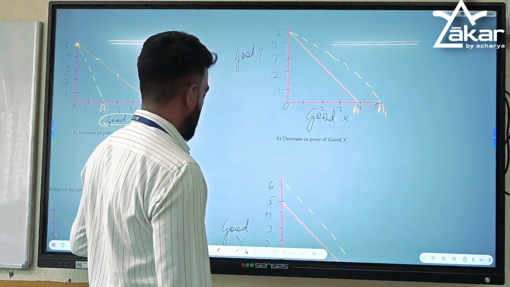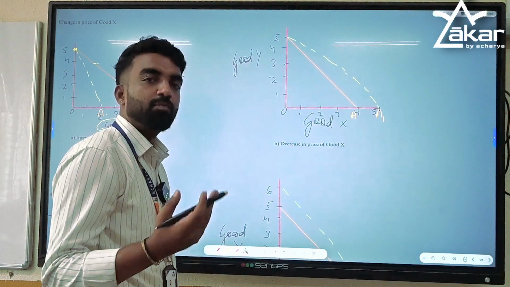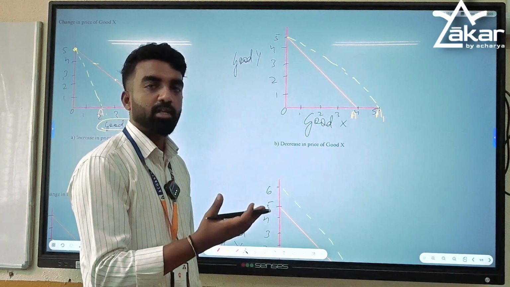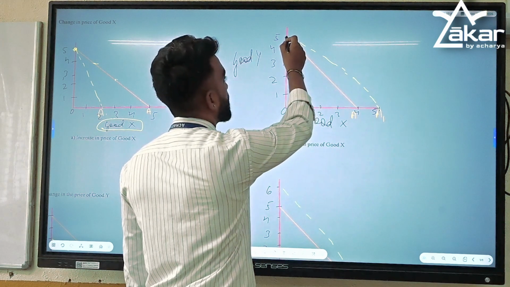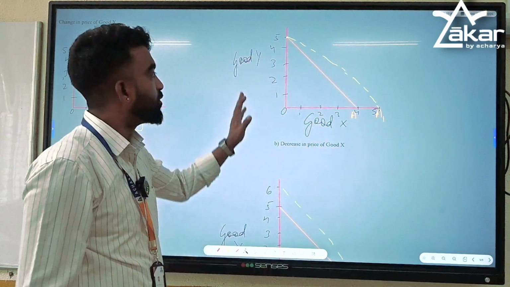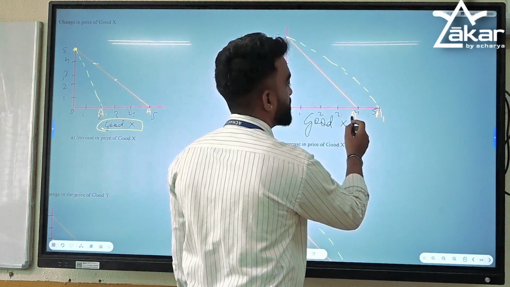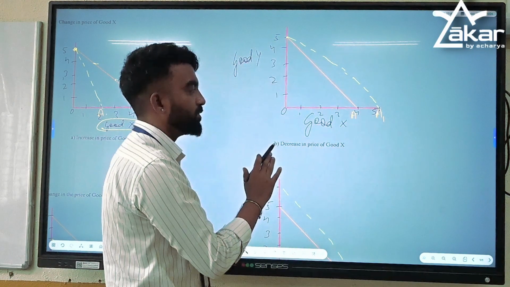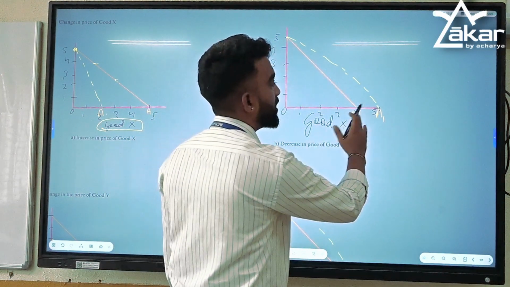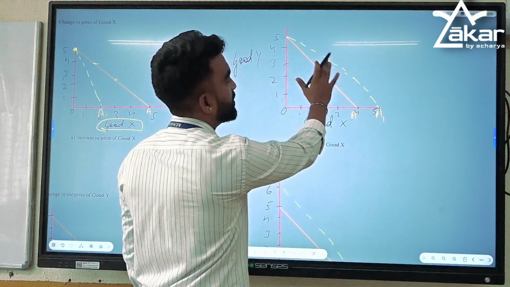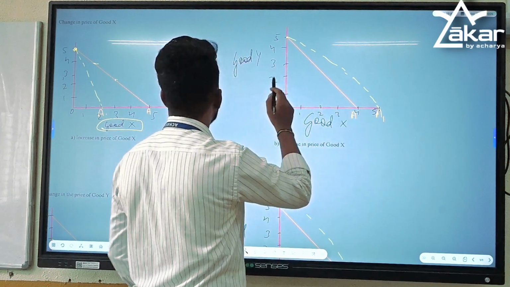And what happens if the price of good X decreases? Now she or he can buy more of good X, right? That is why this will stay constant. The quantity of good Y he used to buy will remain constant. Only this will shift. This was A, the earlier quantity of good X he used to buy. Now there will be a shift outwards. Outwards means a larger area compared to this.